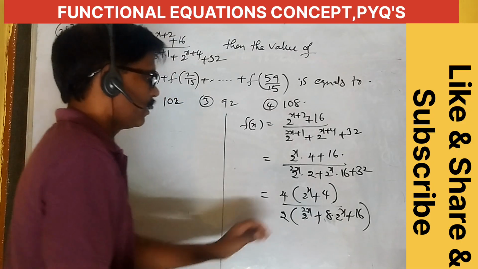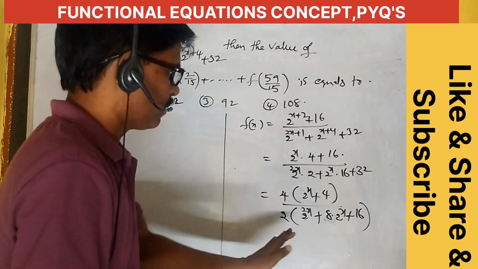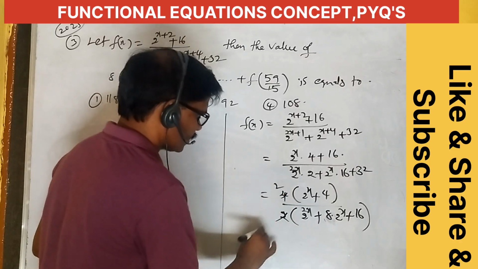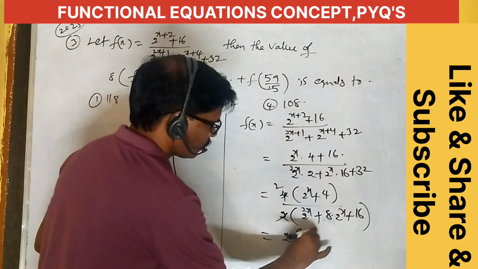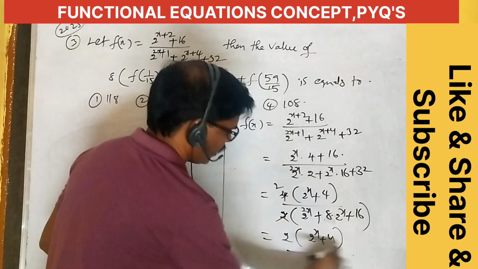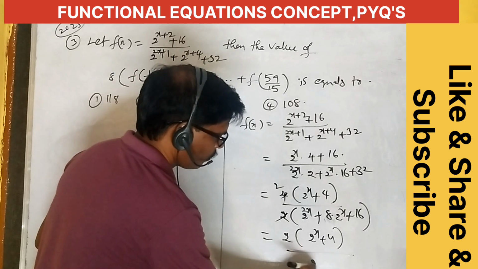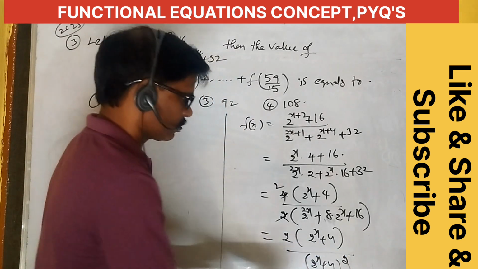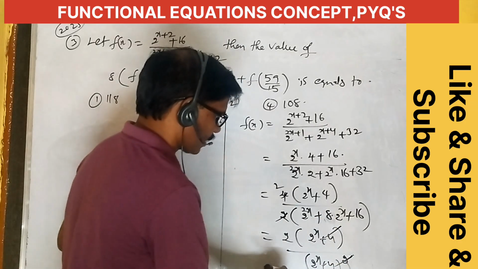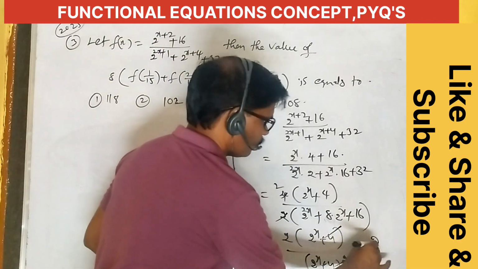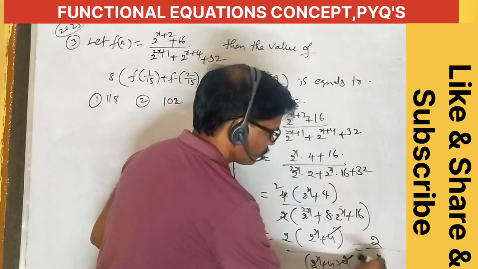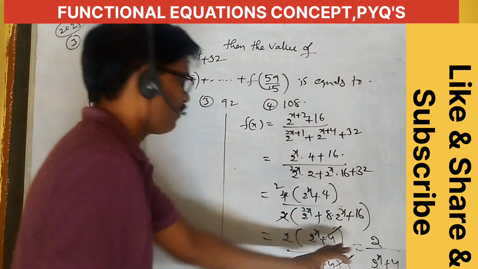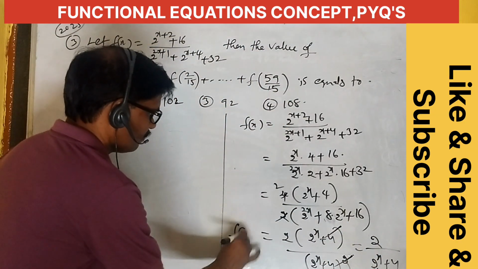Okay, a square plus 2ab plus b square formula here, right? Here the 2s cancel, equal to 2 into 2 power x plus 4 by 2 power x plus 4 whole square. The one cancels, so equal to 2 by 2 power x plus 4. Okay, this is the given f of x.